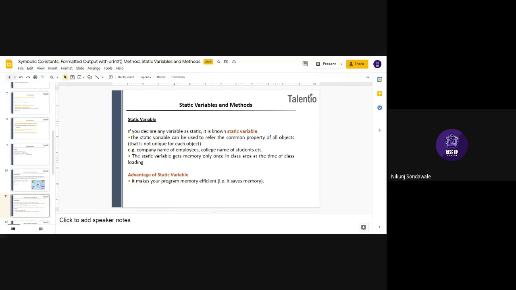Understood this property? Confused? Repeat once again. Okay.